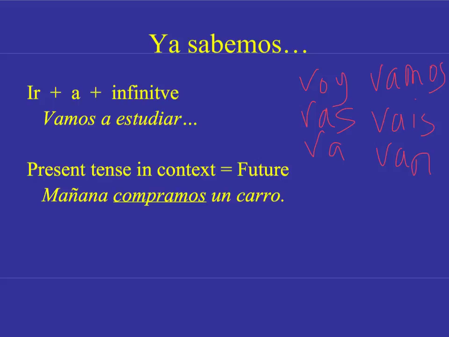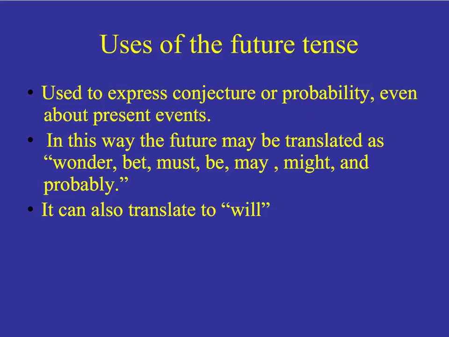We can also use the present tense to show future, something that you will do, if you put the word mañana in front of it. So mañana compramos un carro. We can also use the future tense to express conjecture or probability, even about present events.